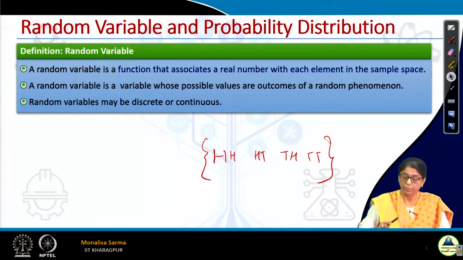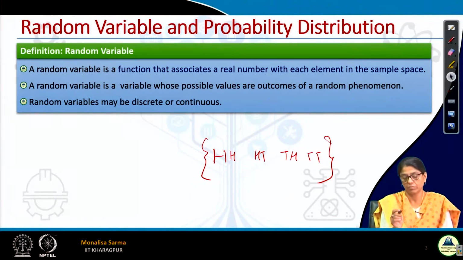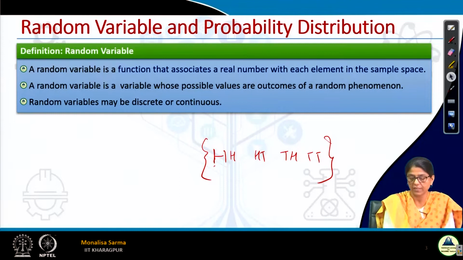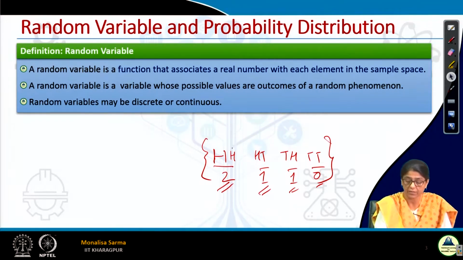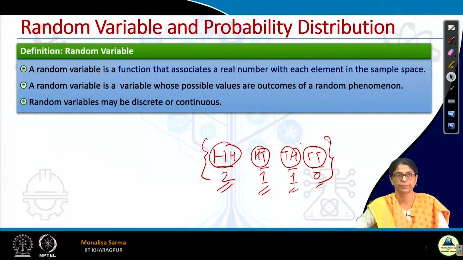If I am interested in finding out the number of heads when I toss two coins, what number of heads do I get? Here the number of heads is 2, here it is 1, here it is 1, and here it is 0. So this is the random variable essentially. It is a function that associates a real number with each element in the sample space. A random variable is also a variable whose possible values are outcomes of a random phenomenon. This random variable may be discrete or continuous.